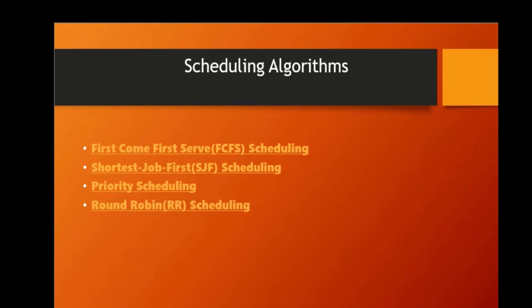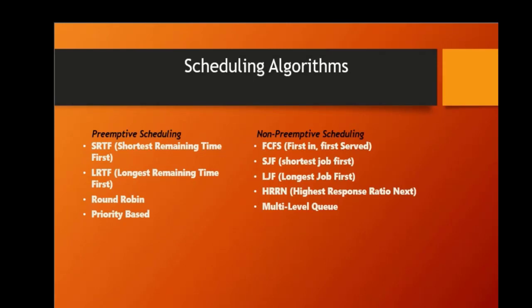Scheduling algorithms. The process scheduling algorithm is responsible for selecting the next process to be executed by the CPU. There are different scheduling algorithms available, and each algorithm has its advantages and disadvantages. The first one is first come first served. In this algorithm, the first process that arrives in the ready queue is selected for execution. This algorithm is easy to implement, but it may lead to long waiting times for shorter processes.